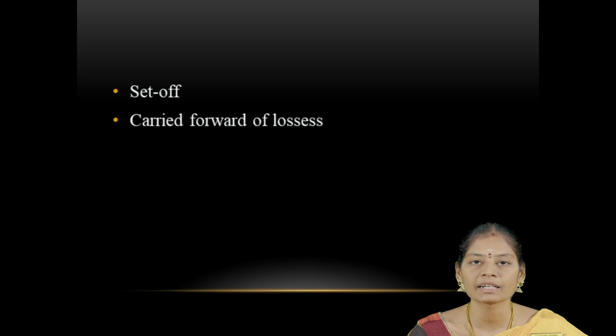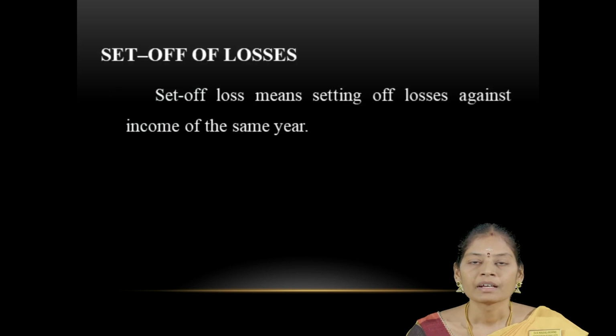In this session, we are going to see some of the important provisions regarding set-off and carry forward of losses under income tax. Under income tax, we have 5 heads of income, namely income from salary, income from house property, income from business and profession, income from capital gain, and income from other sources. If there is any loss among these 5 heads of income, we have to set off these losses under the same head or under other heads of income in the same previous year. That is called set off of losses.